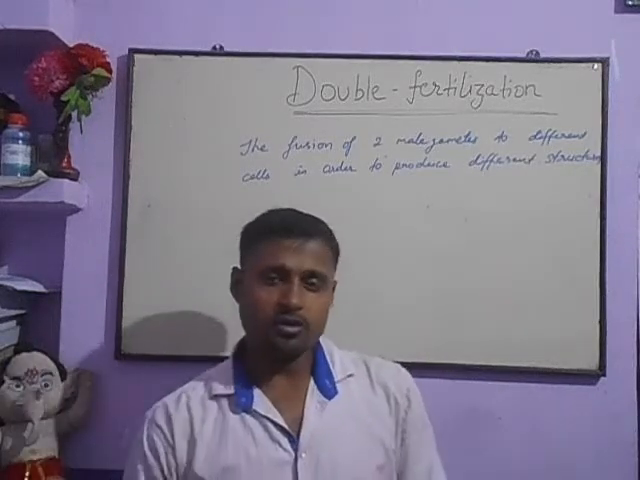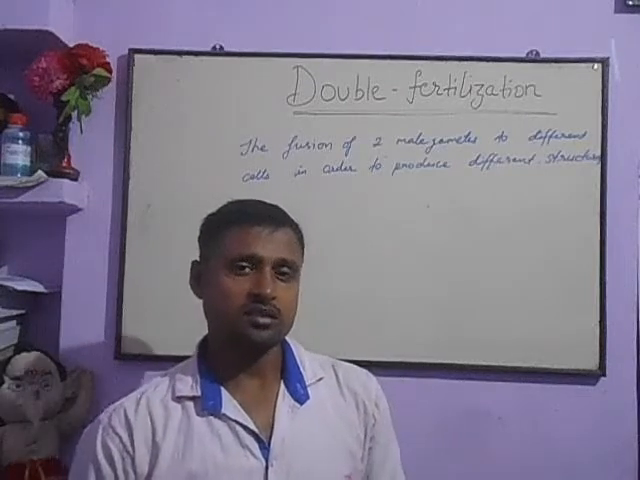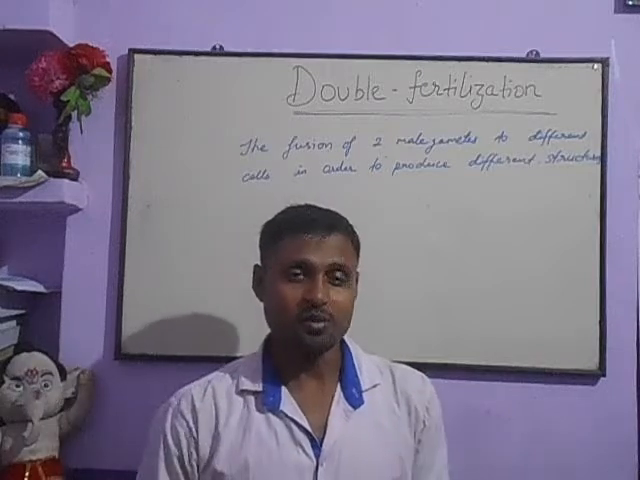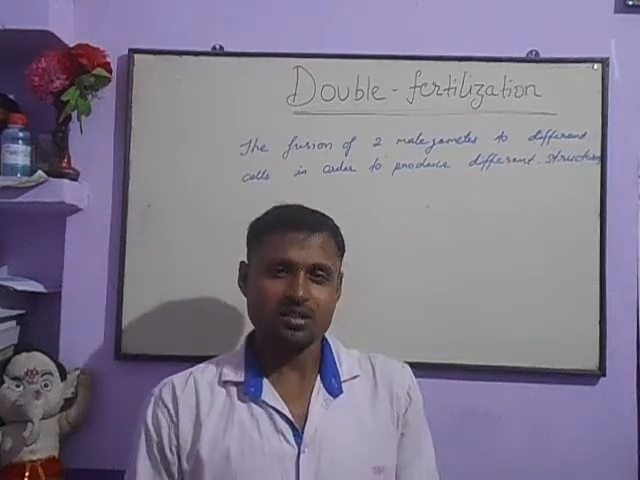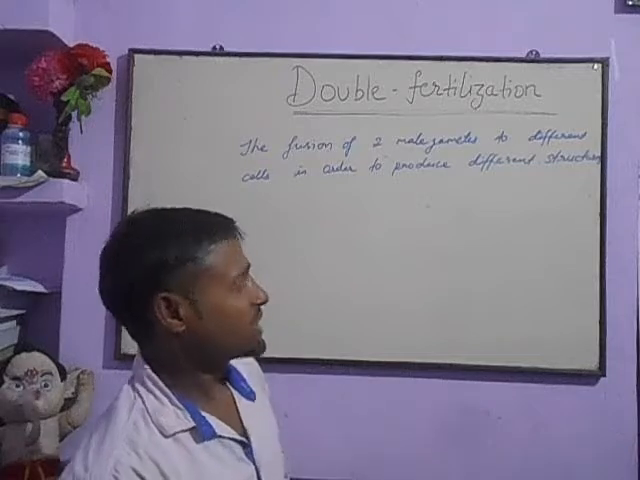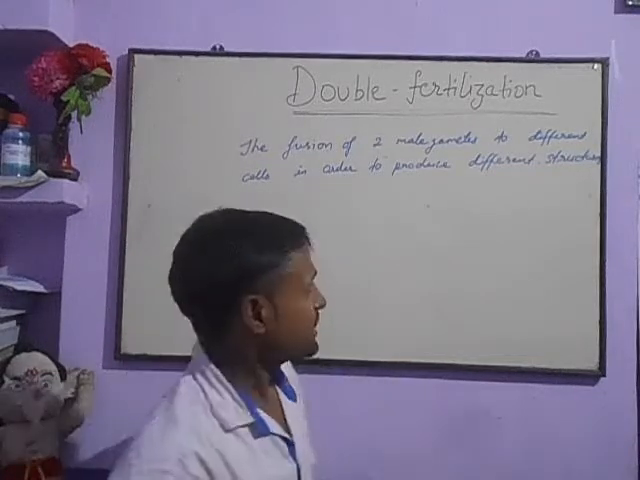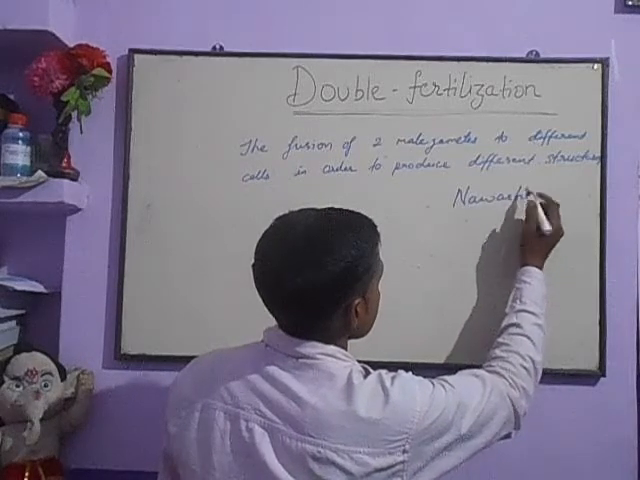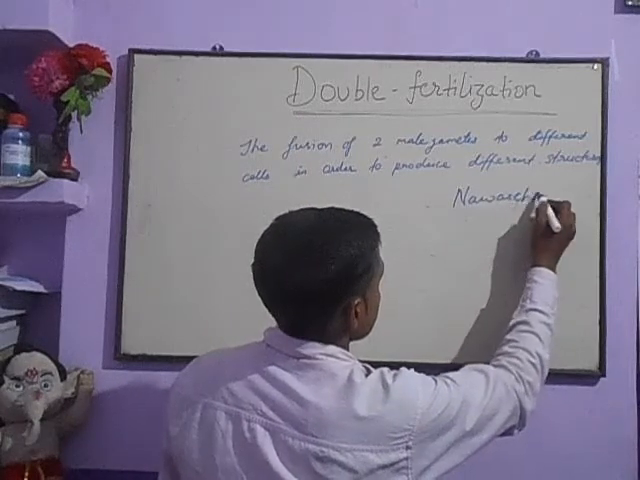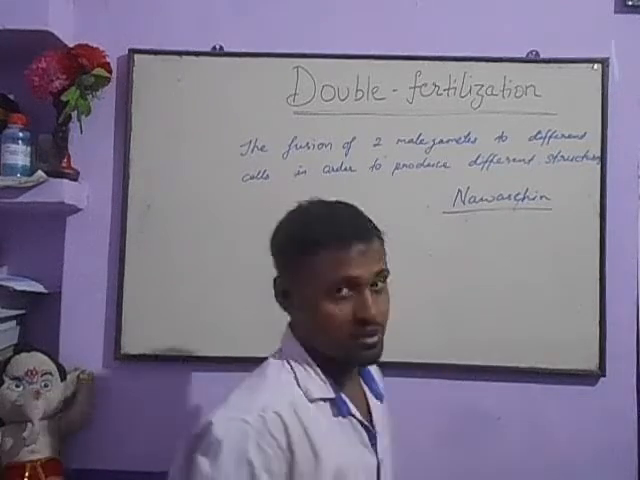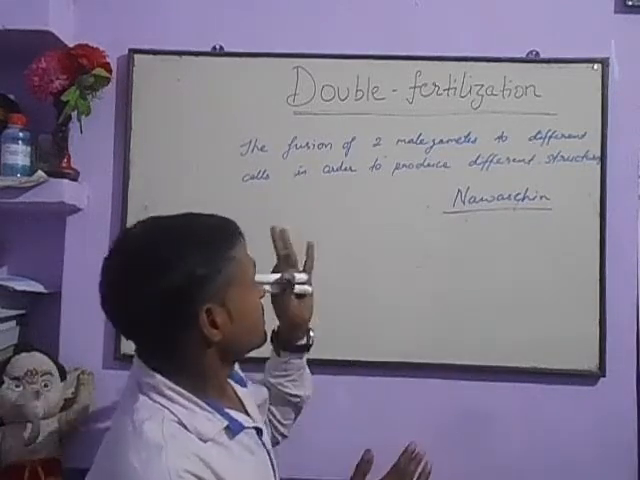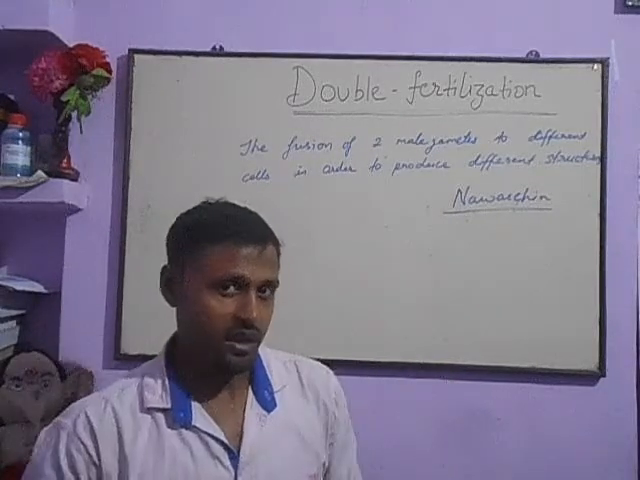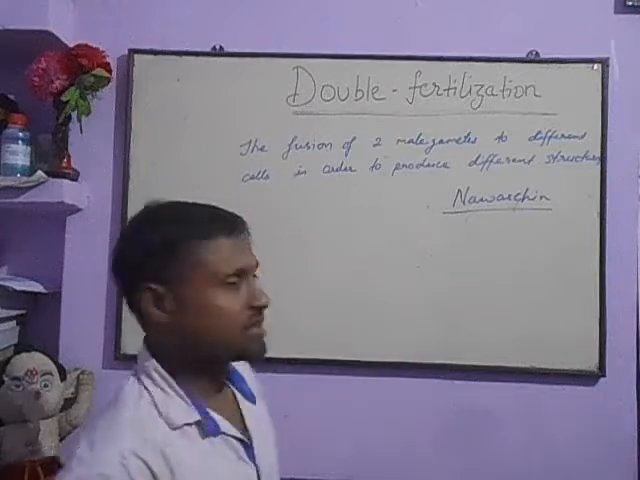This was first observed by a scientist whose name, well, names are always immortal. So we can say the name of the scientist is Navaschin. He is the scientist who first observed the double fertilization mechanism in a plant, in a flower, that is Lilium. Okay, so it is the definition.